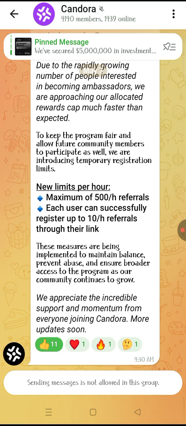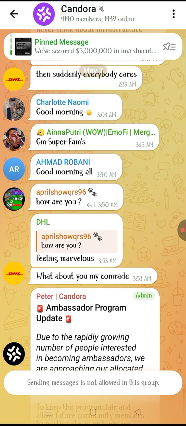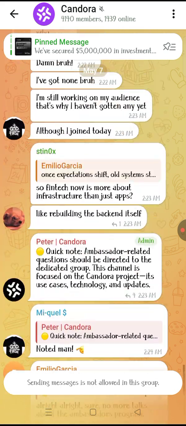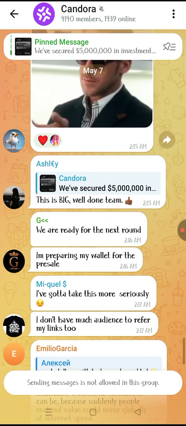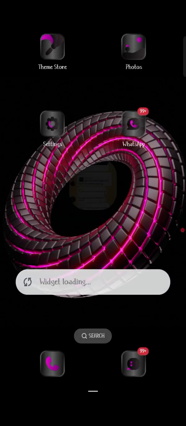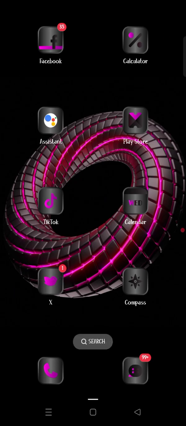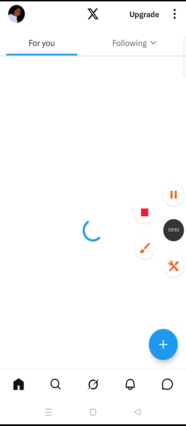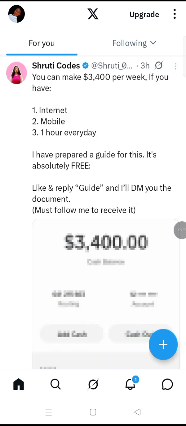So guys, let us go to Twitter, their Twitter, Kandora. Okay, let's head to Twitter. I'm just going to tap to search for it. So we can try and look for what people are saying about it. I can see many people are promoting it. Let us look for Kandora, what people are saying about it.